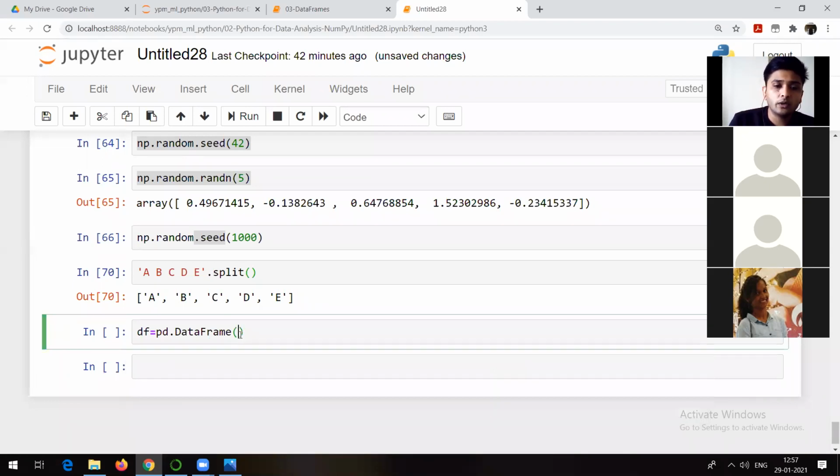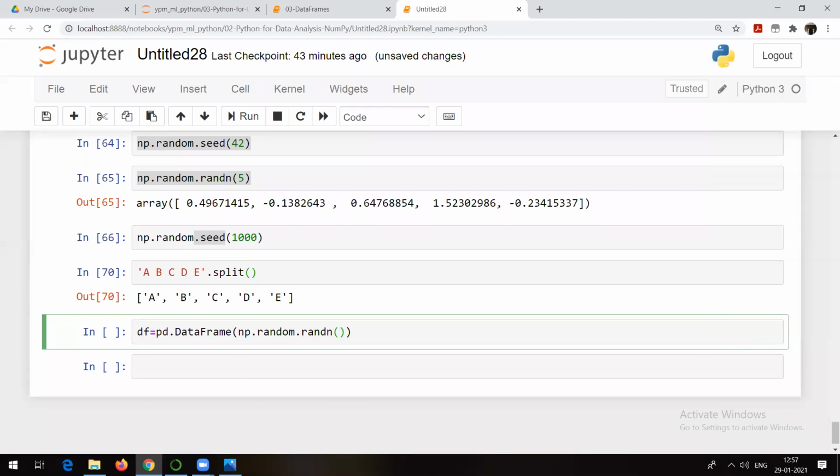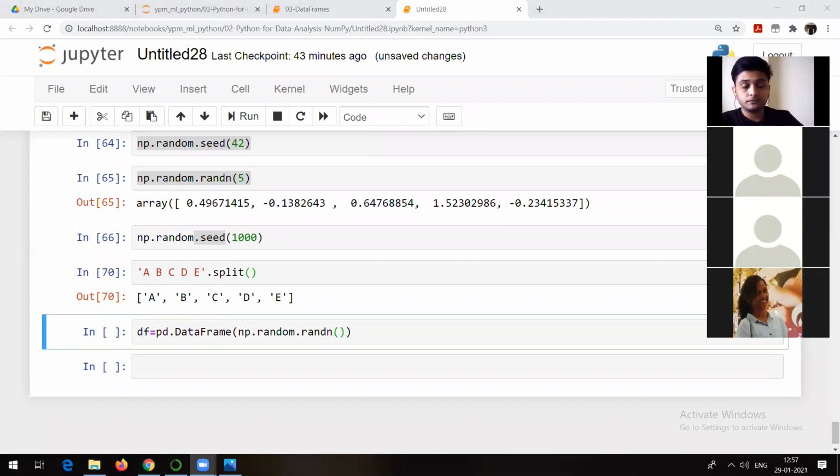So what I want as data, for that I am going to make use of random: np dot random dot randn. Same thing, whatever is given in that particular example in the notes. How many rows I want, how many columns I want.